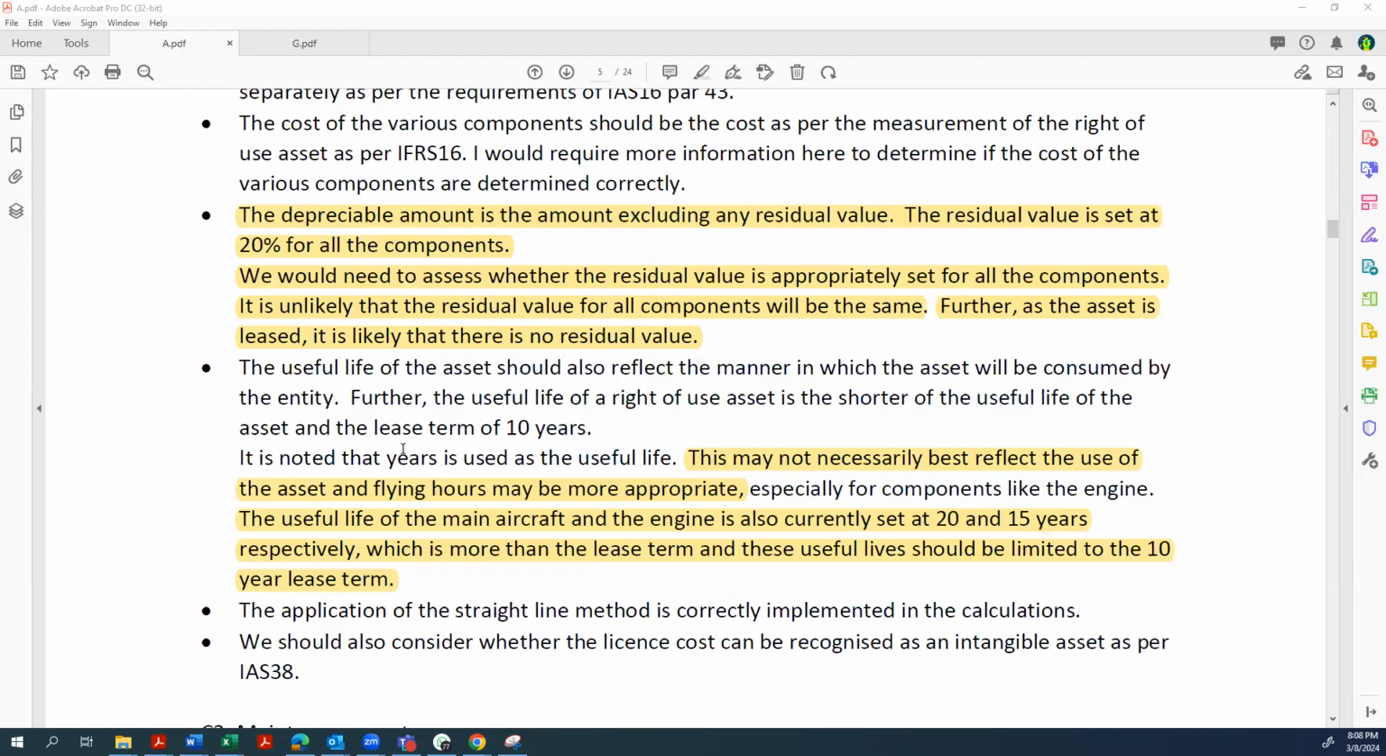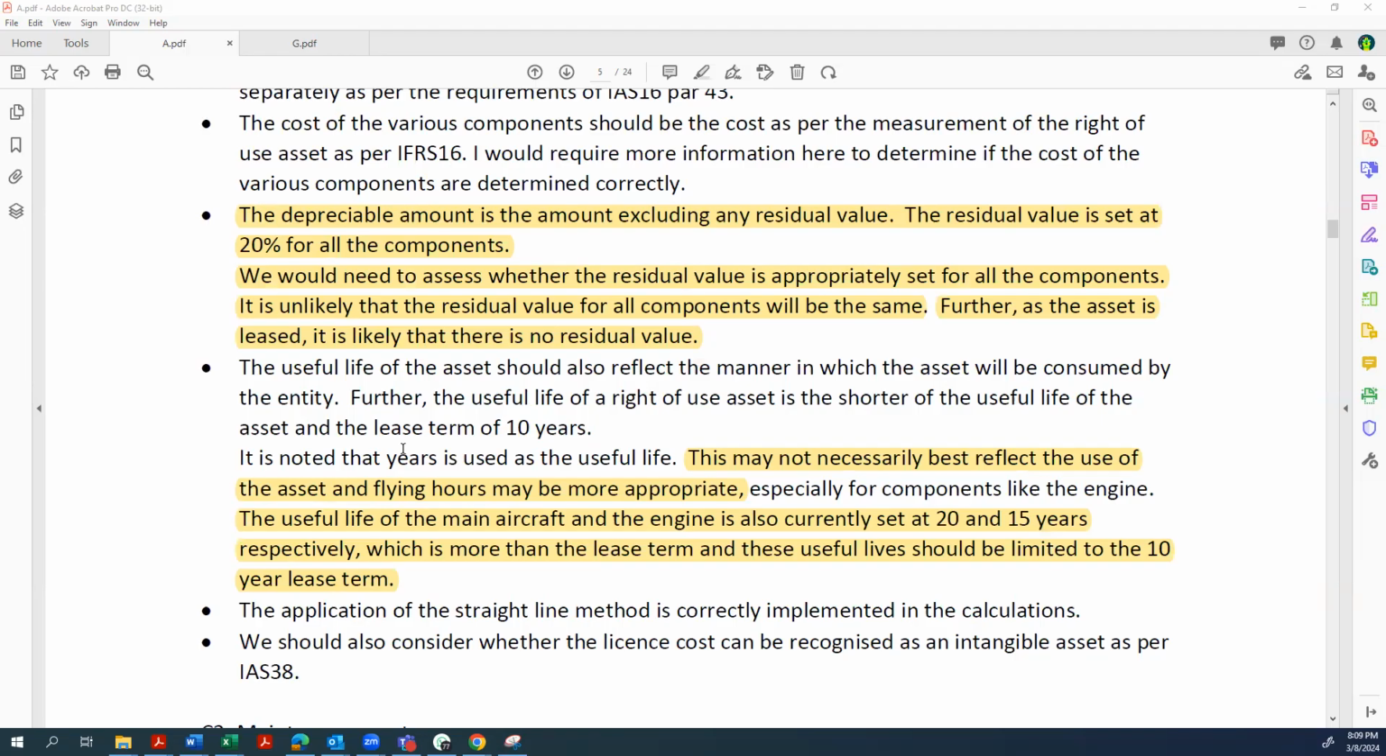Excellent. Candidate has given us a bit of a theoretical background initially, and then has gone to say maybe the depreciation method is not the most appropriate. And then it says, especially for components like engines. The useful life of the main aircraft and the engine is currently at 20 and 15 years respectively, which is more than the lease term, and these useful lives should be limited to 10 years. Excellent. Here, we are happy because the candidate has given us a theory of the shorter of the useful life and the lease term, and then they apply it to components that have been incorrectly treated in the calculation presented.